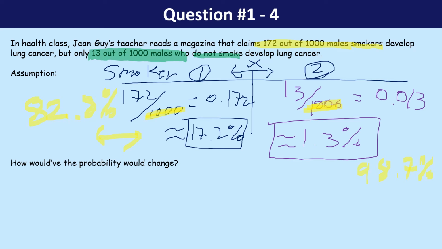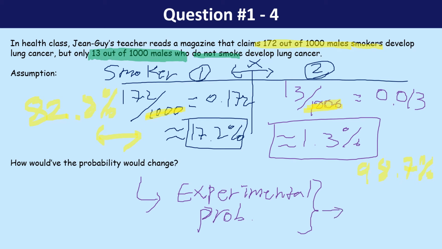How would this probability change? Well, again, when it comes to this, it's 100% experimental probability. That means if the group happens to be a different group in a different location, then things can be completely different.